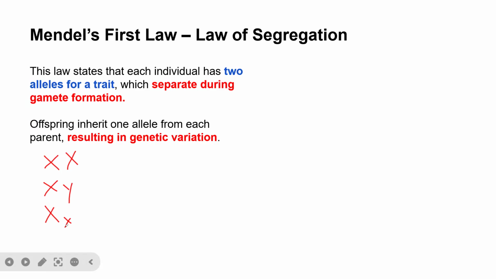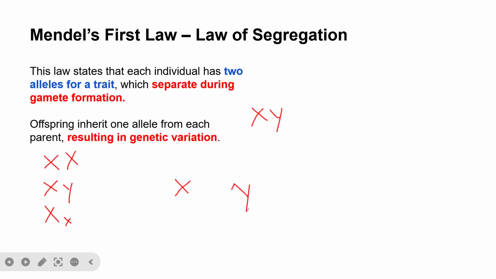And these alleles usually separate during gamete formation. For example, let's say we have X and Y. During gamete formation, these alleles will be separated, that is, we will have allele X and allele Y in separate gametes. So the offspring inherits one allele from each parent. That is what usually happens.